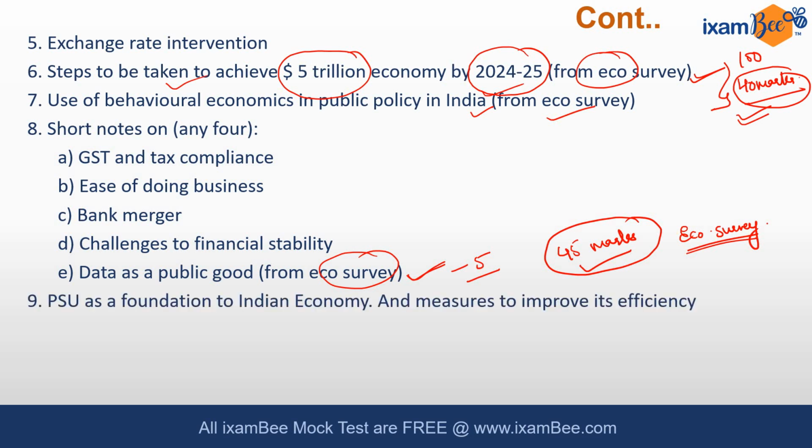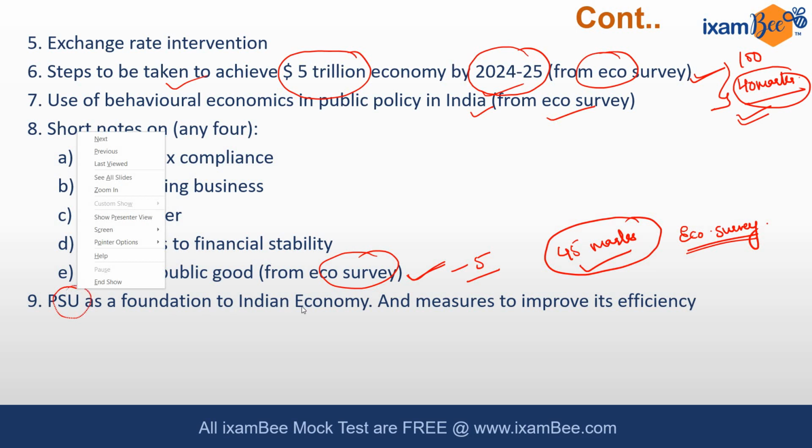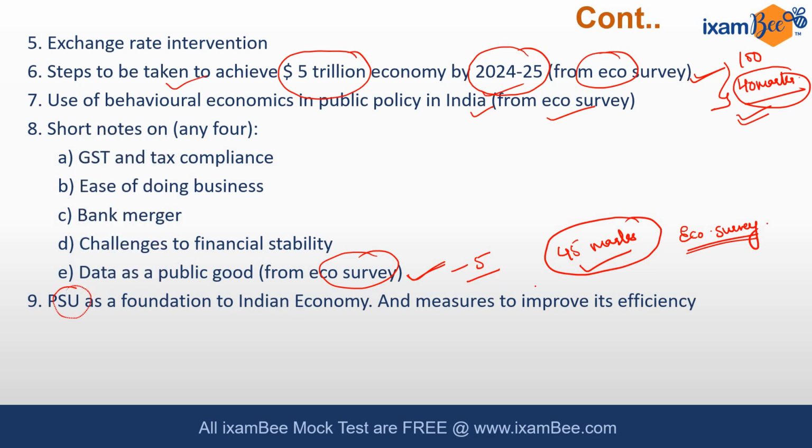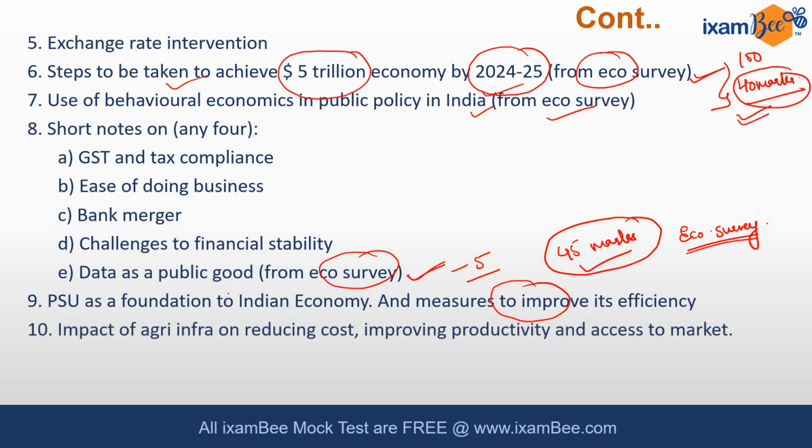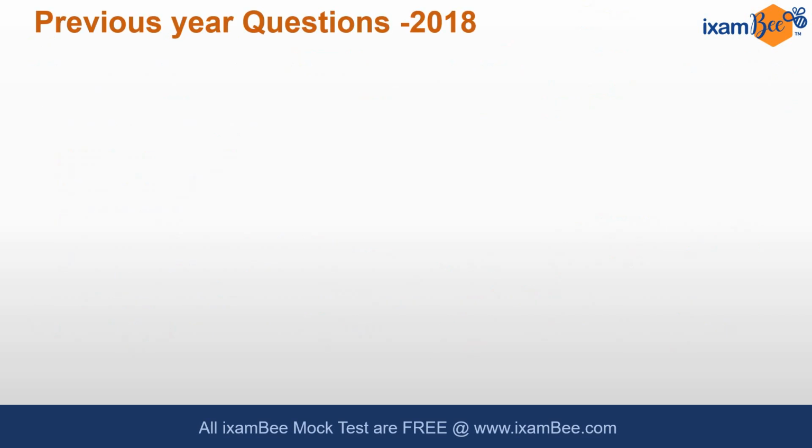The 9th question was related to PSUs as a foundation of the Indian economy, and what the measures are to improve their efficiency. The 10th question was agriculture related: the impact of agri infrastructure on reducing cost, improving productivity and access to market. So it is related to agriculture. Let's have a look into the previous year questions for 2018.